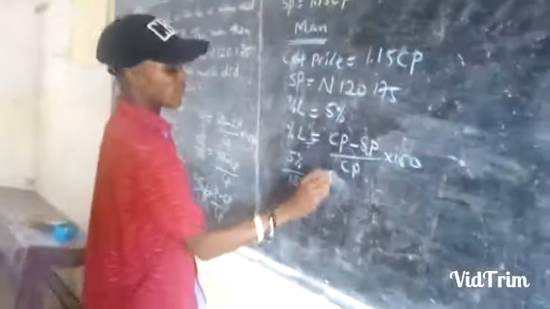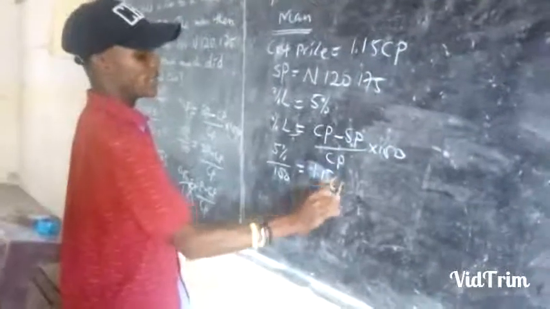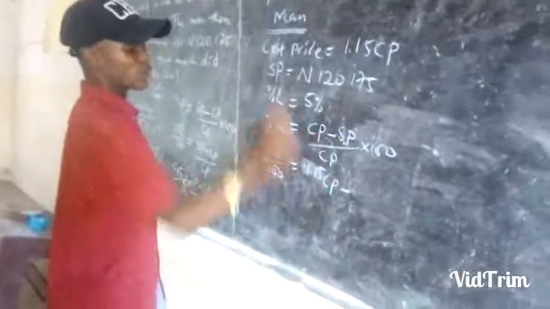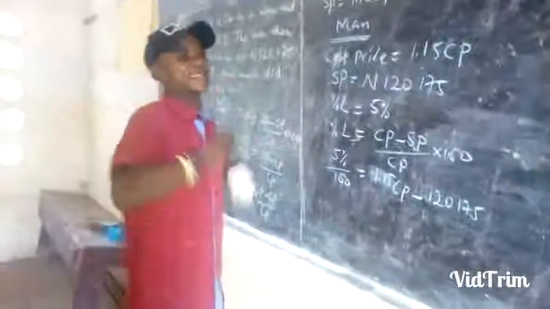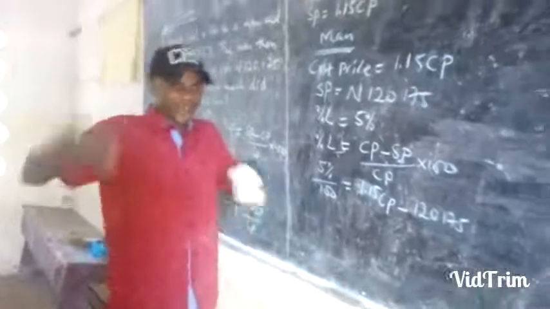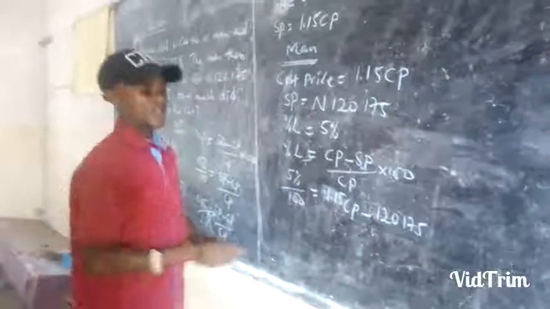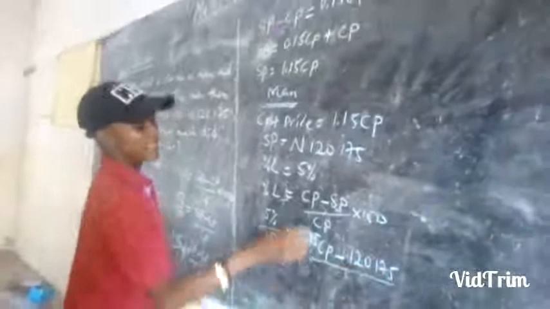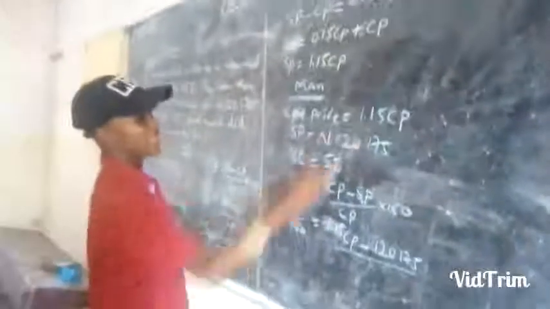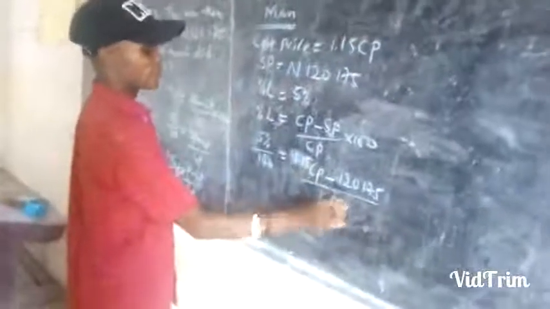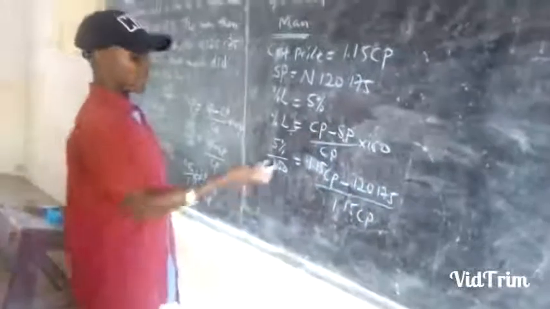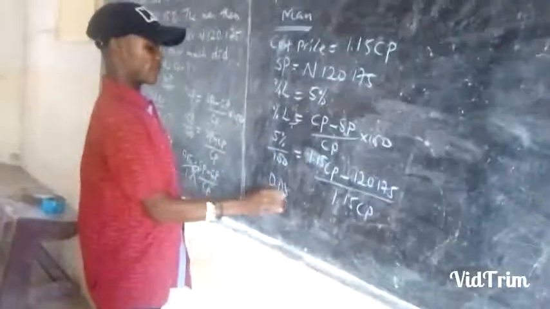So it becomes 1.15 CP minus the selling price, which was 120,175. That was what the woman paid. So to the man it is the selling price, and to the woman it becomes the cost price. That has to be divided by the cost price, which here is 1.15 CP. 5 divided by 100 becomes 0.05.